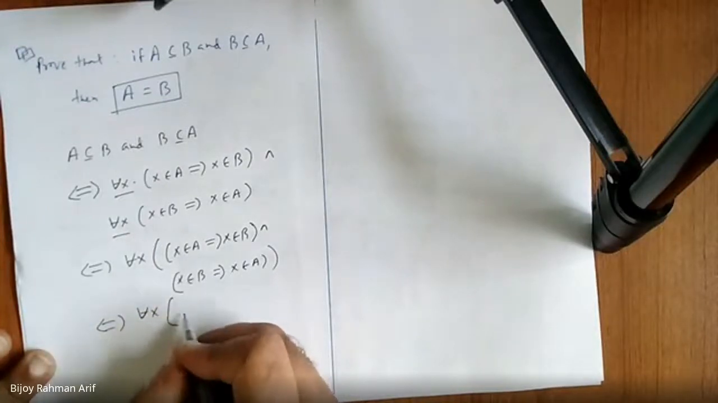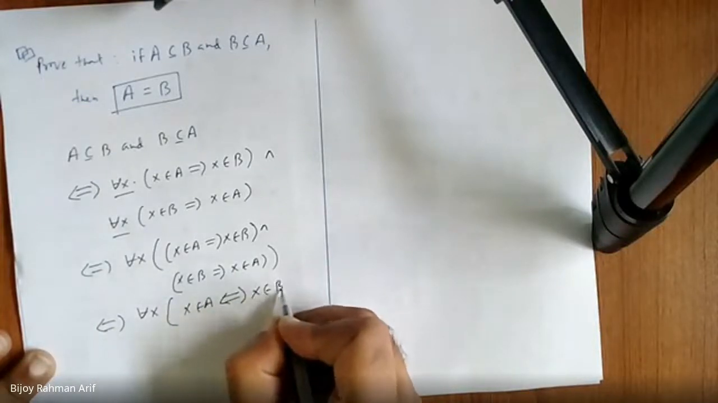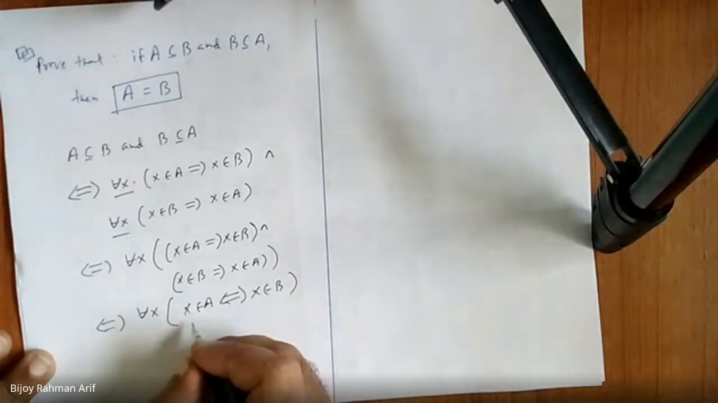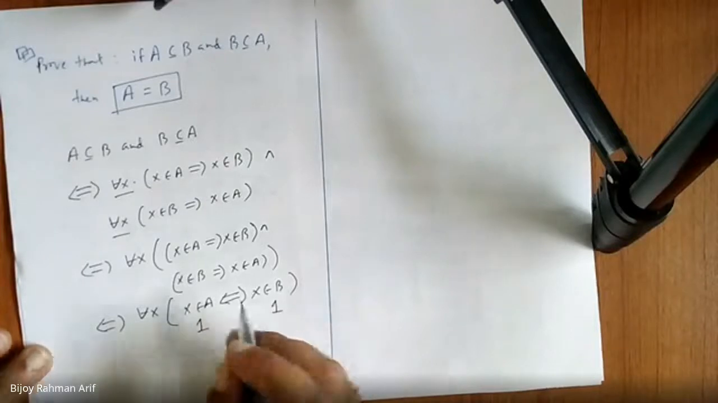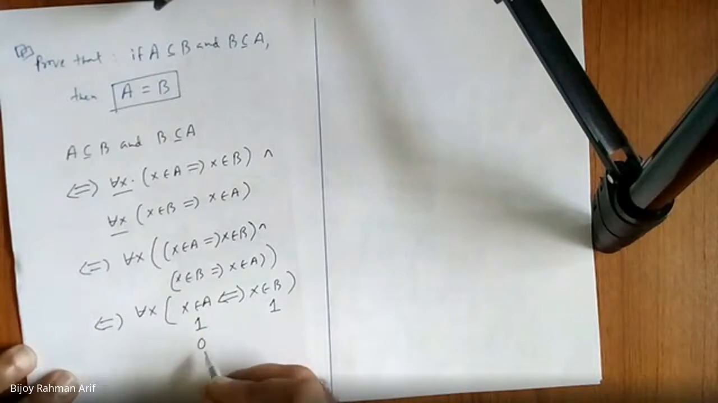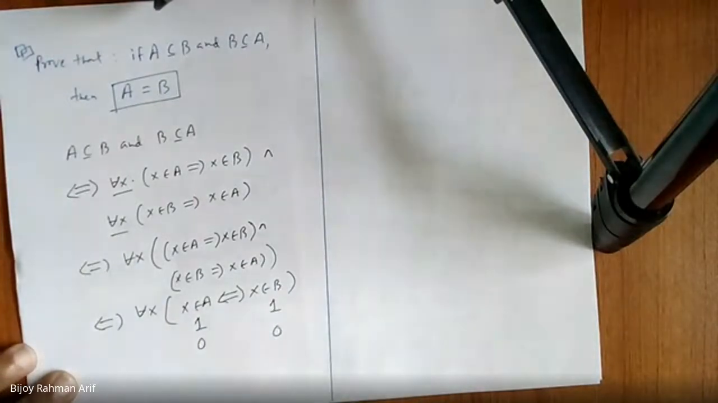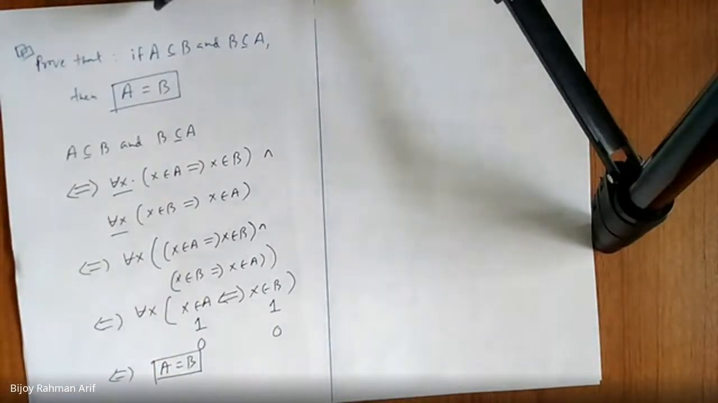It is nothing but x belongs to A equivalent to x belongs to B. So, if x belongs to A is true, this one must be true. That means whatever element is in A, they must be in B. Now, whatever element does not belong to A, they must not belong to B, for all elements. So it becomes A equal to B. Did you get the proof? Yes, sir. All right.